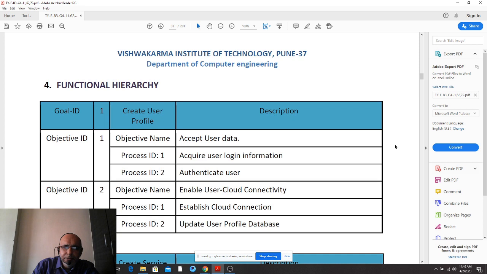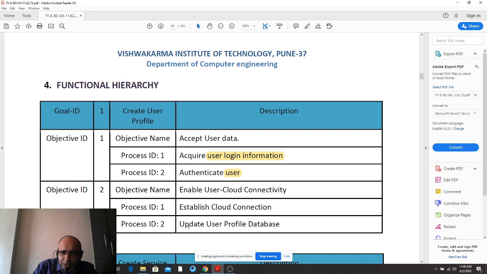This is merely a table. So create objectives first. Okay, create user profile, accept user data, and enable user cloud connectivity. But here, again to suggest to you, by mistake or whatsoever, just see that this user, U is not capitalized, isn't it? User login information, okay. You can see that U, L and I are not in upper case, right?